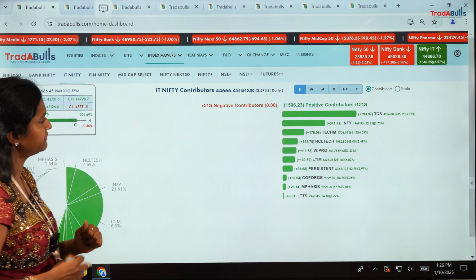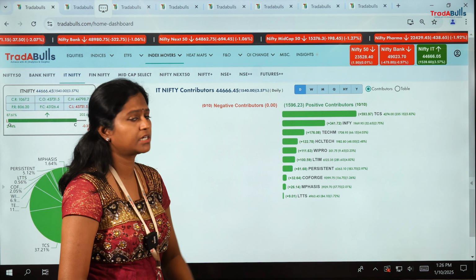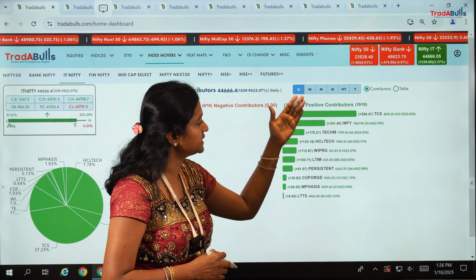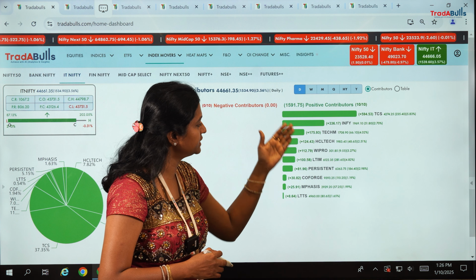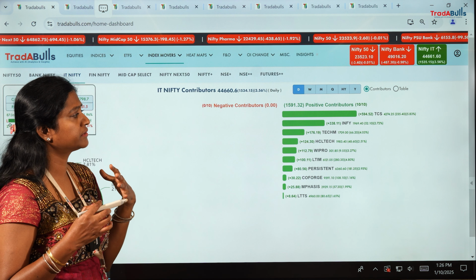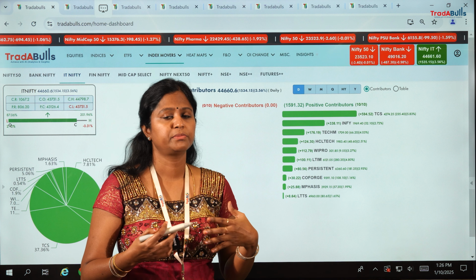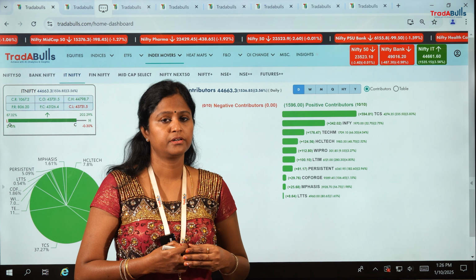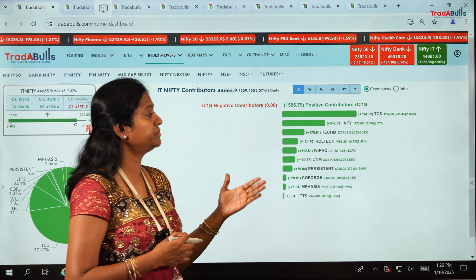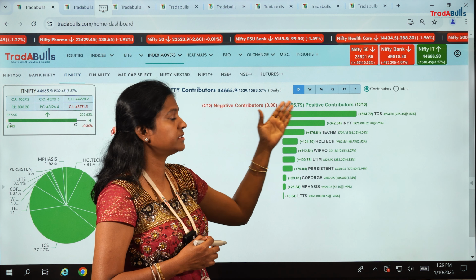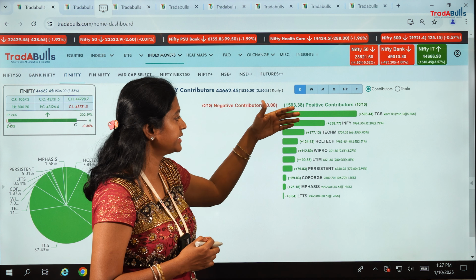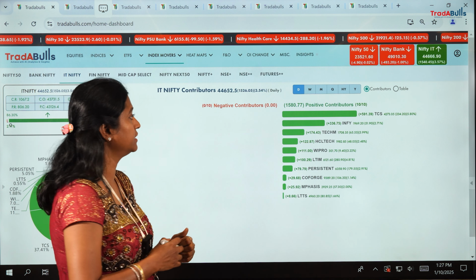So let's see IT Nifty. If you look into IT Nifty today, almost 10 out of 10 counters are showing positive contributions, and TCS, Infosys, Tech Mahindra, HCL, Wipro, all of these are positive contributors. So if you want to buy good stocks for investment purposes, today would be the best day to invest, because TCS, Infosys, Tech Mahindra are all showing as positive contributors.